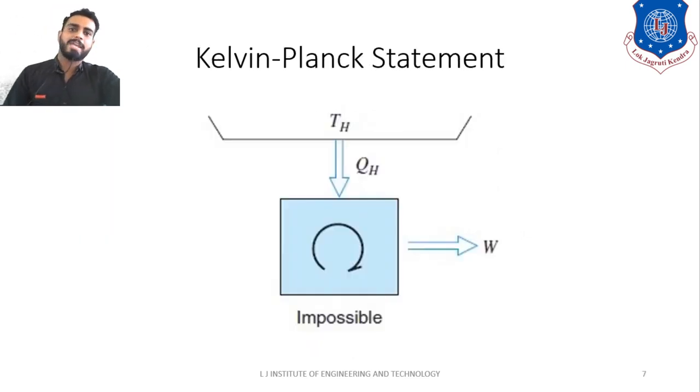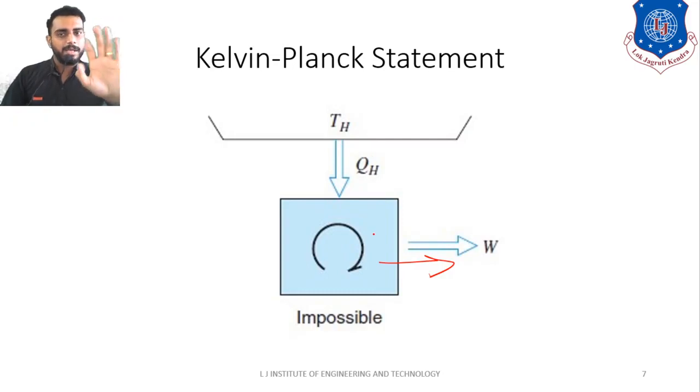Now, the Kelvin-Planck statement. So what is the Kelvin-Planck statement? It is impossible for a cyclic device, or a device operating in a cycle, to produce net work by exchanging heat with only a single reservoir. I am repeating myself again: it is impossible for a device operating in a cycle to produce net work by exchanging heat with a single reservoir only. So what does it mean?